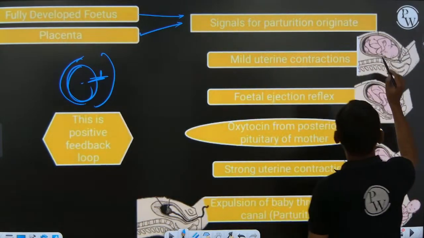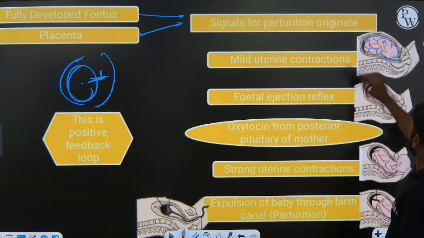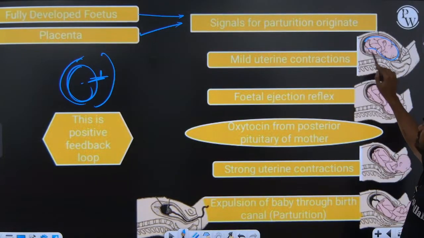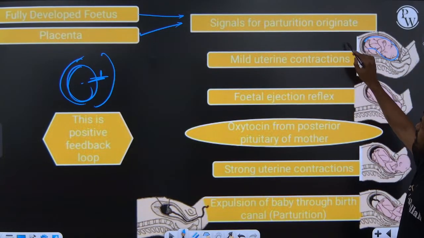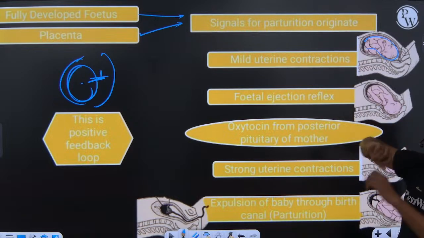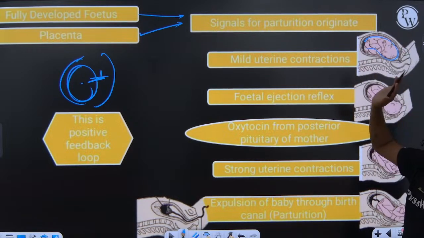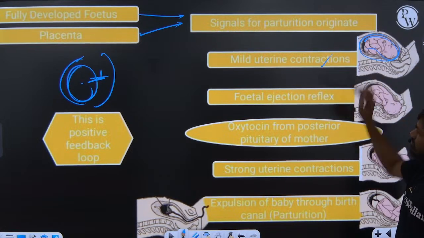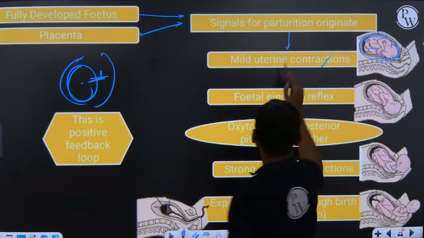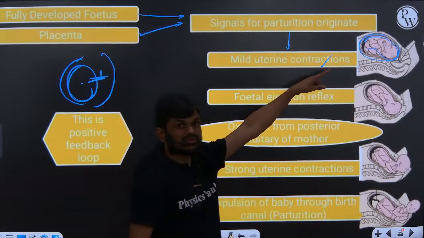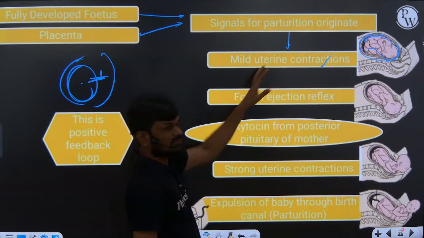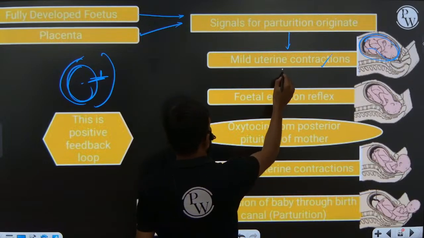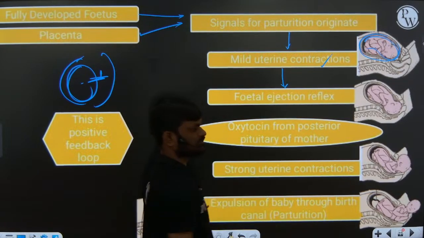When the baby is fully developed, that is sending signal. So then the uterus undergoes mild contraction. When the uterus undergoes mild contraction, that is called fetal ejection reflex.